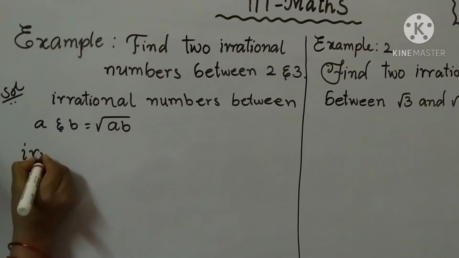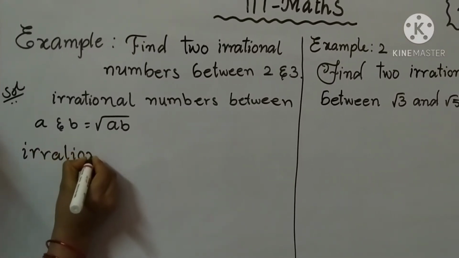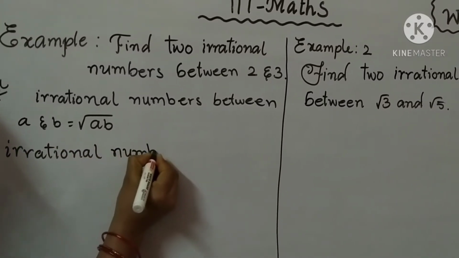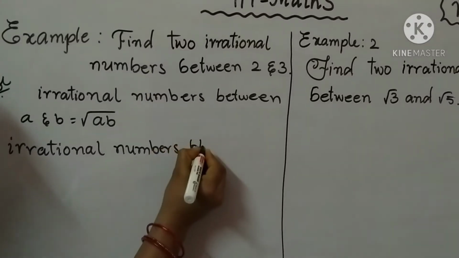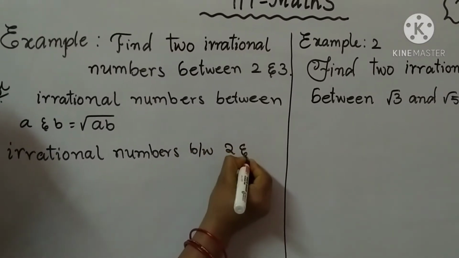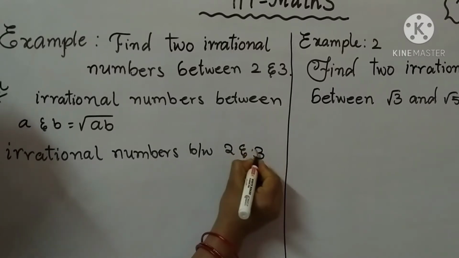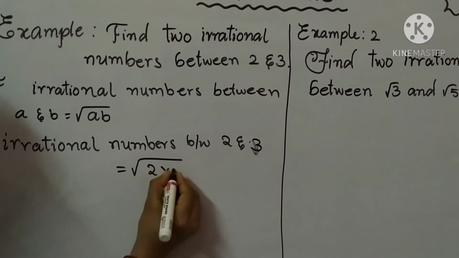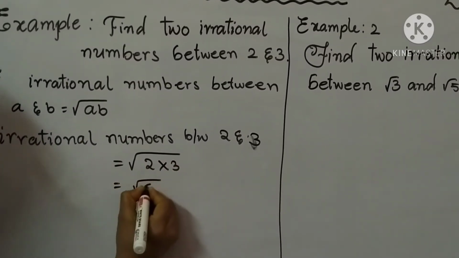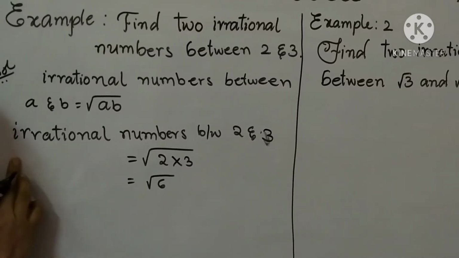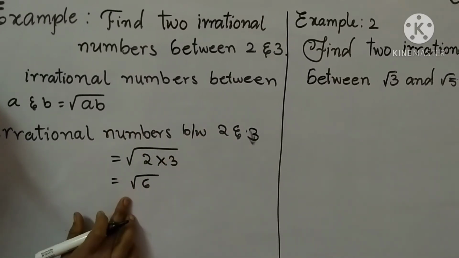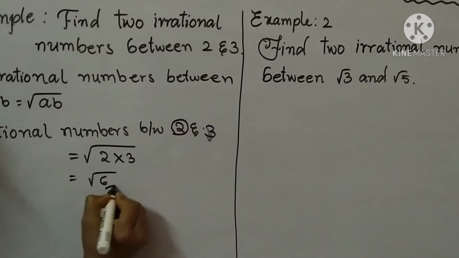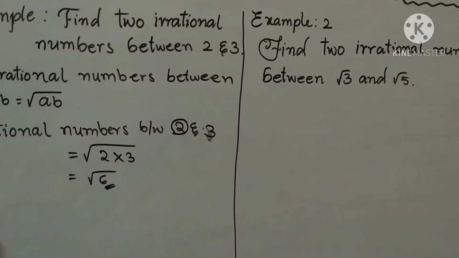So here write, the irrational number between 2 and 3 is equal to square root of 2 into 3. Here 2 threes are 6. That is, the irrational number between 2 and 3 is root 6. Next similarly, comparing with 2 and root 6.